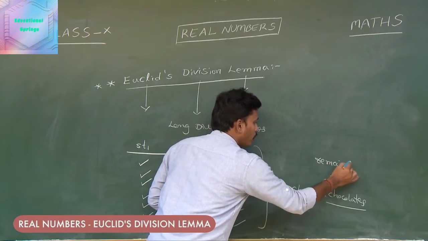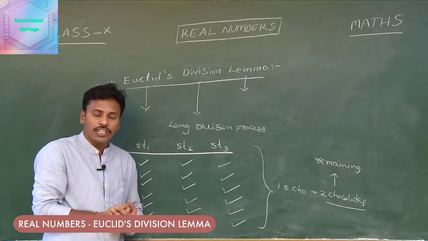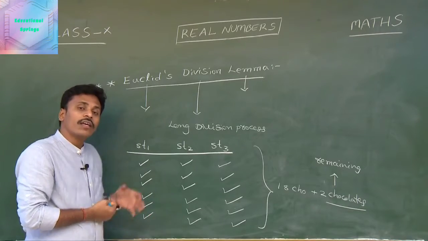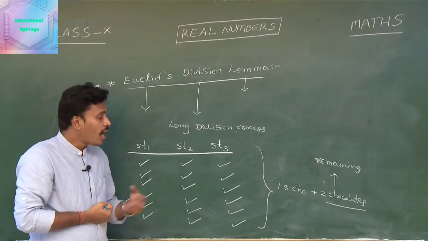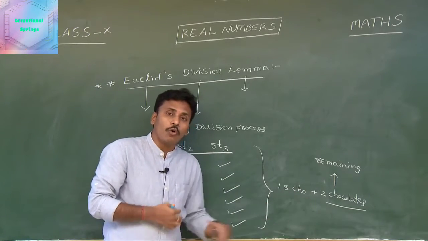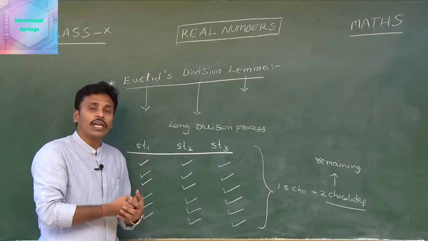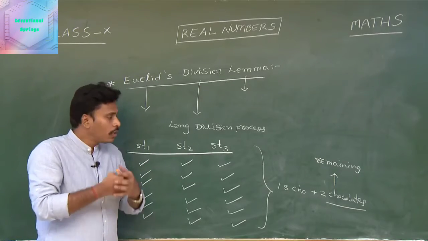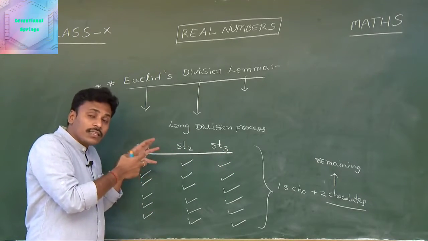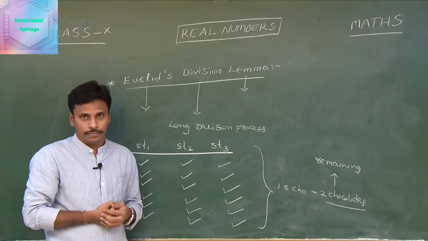Is there any possibility to distribute these 2 chocolates to these 3 students equally? Absolutely no. Because there are 3 students, but I have 2 chocolates to distribute. If the remaining chocolates are more than 3, again I will continue the process of distribution till I remain with chocolates which are less than the number of students. And this idea gives rise to the concept of Euclid's division lemma.